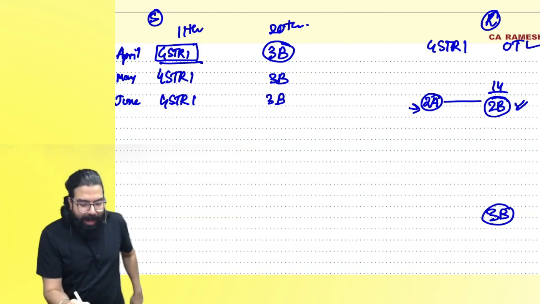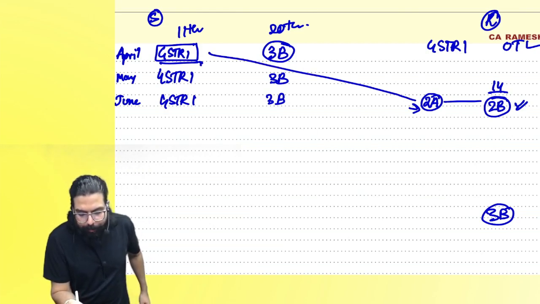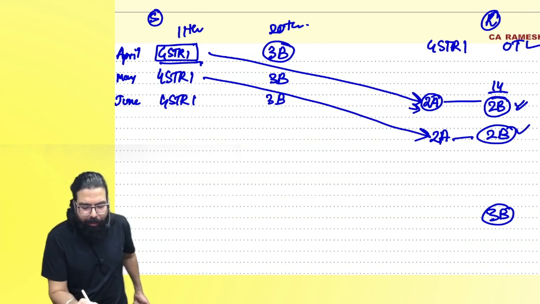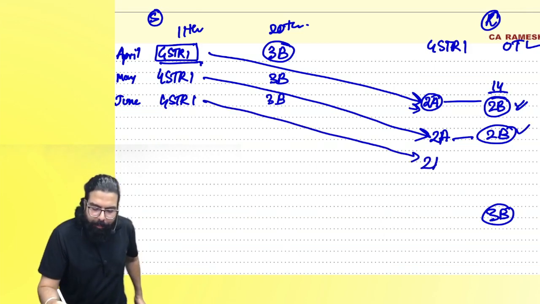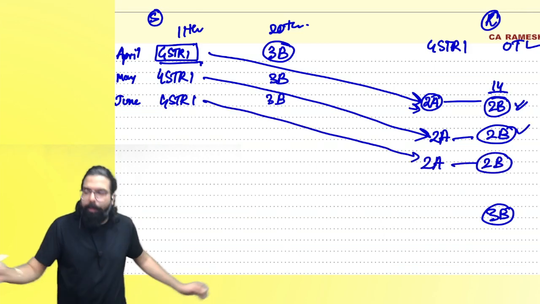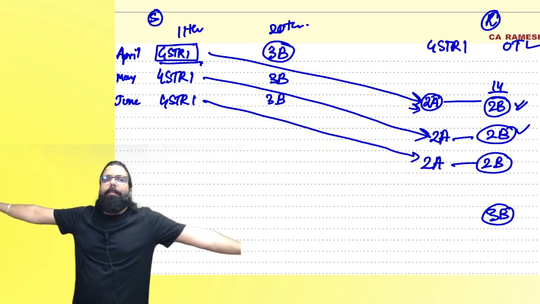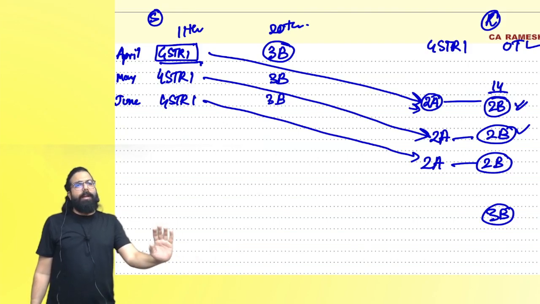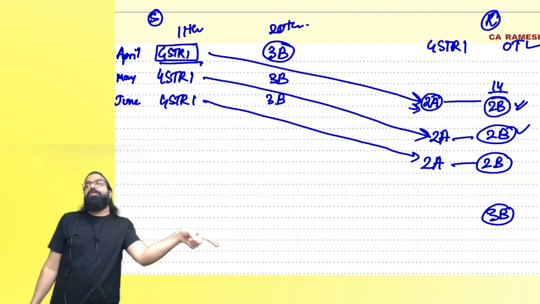Can I go ahead? When I file my GSTR 1, always remember front party will get the credit. Again, next month, when I file, again 2A will be created, 2B will be created, and front party will be able to take the credit. Always remember GSTR 2A is nothing other than whenever I file GSTR 1, the credit will go over there. But 2B is that credit which you will be able to take.